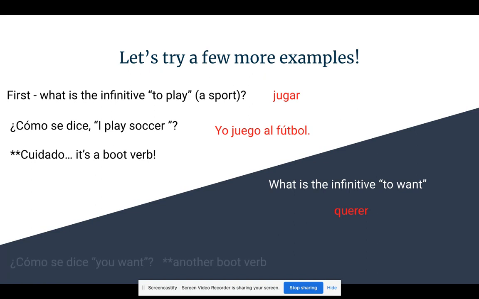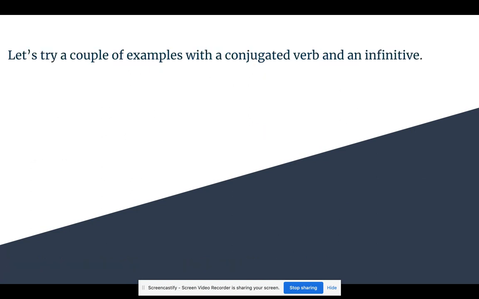What's the infinitivo to want? Querer. So let's try a form of querer. ¿Cómo se dice you want? What's la forma de tú? It's another boot verb. Tú quieres.